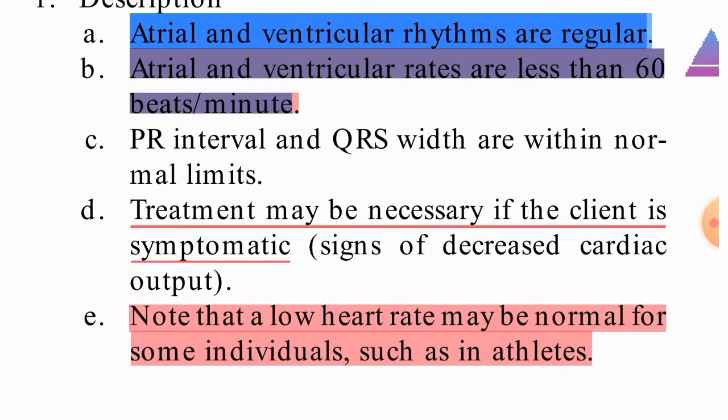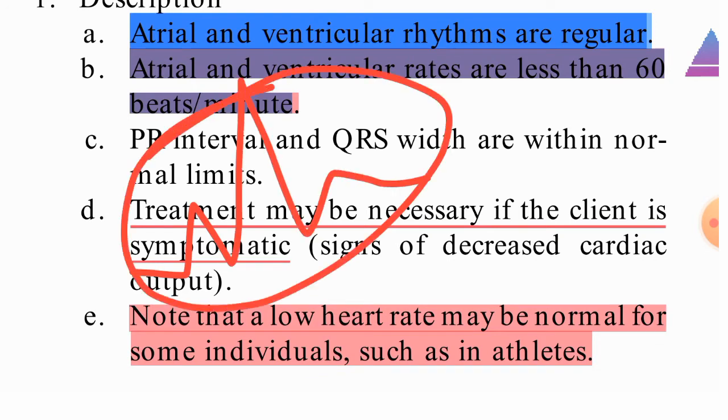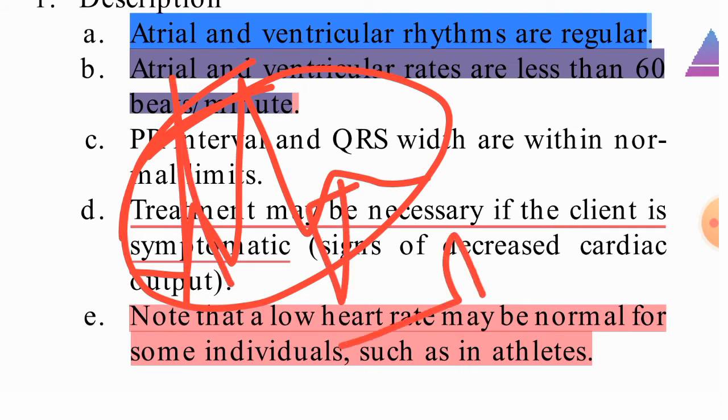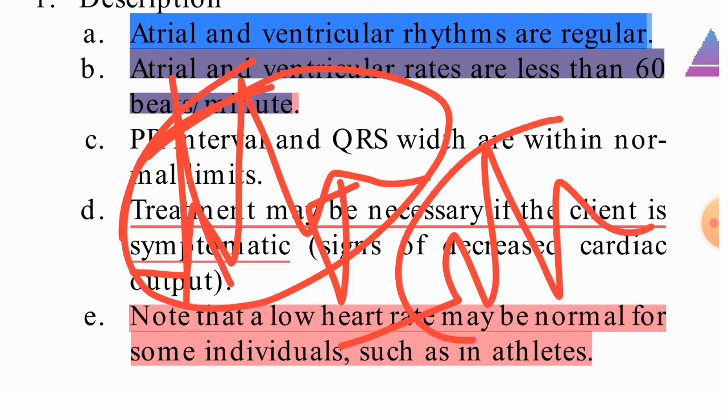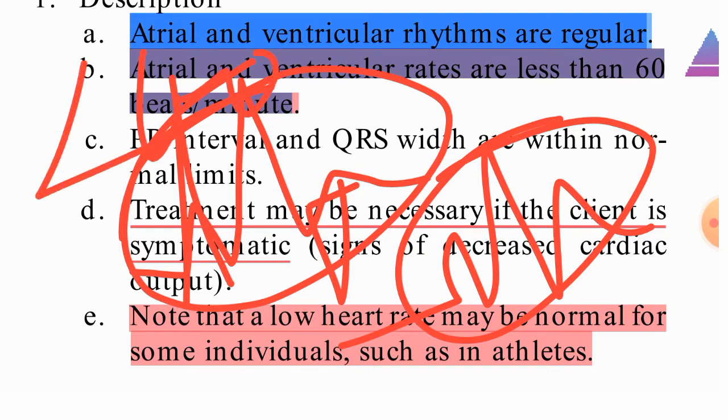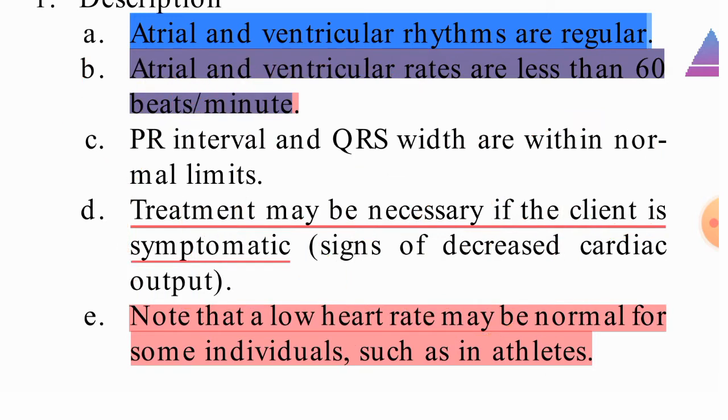Actually in the rhythm, the QRS complex will have no changes, it will be the same, no peak point and no J point. So it will be normal. This ECG will be normal only, but the contraction of the heart will be less than 60 beats per minute. So this is called sinus bradycardia. The contraction rate will be decreased for atrial and ventricular contraction.